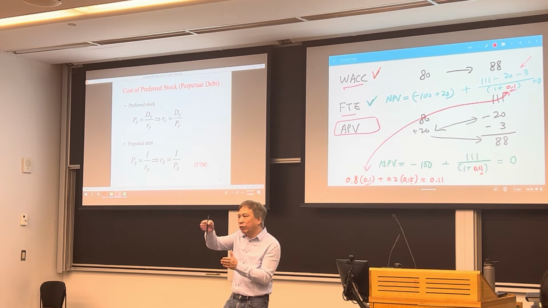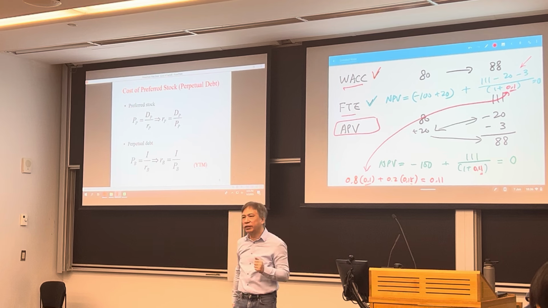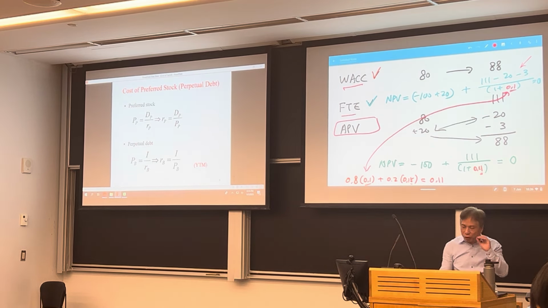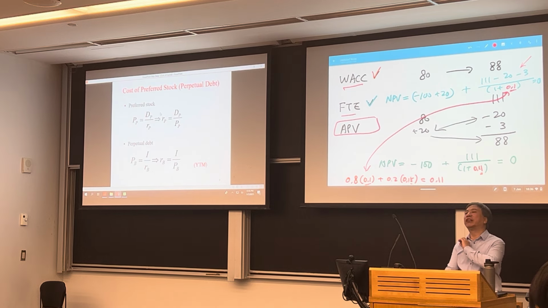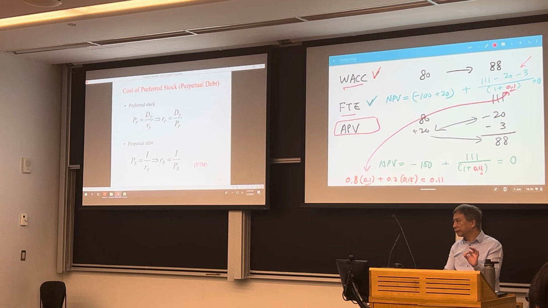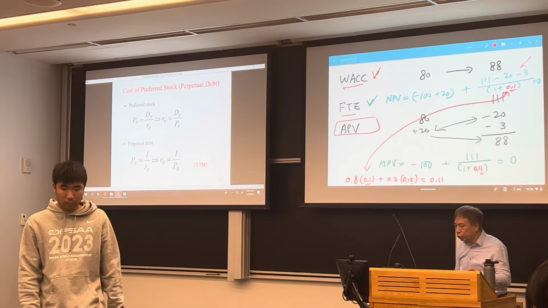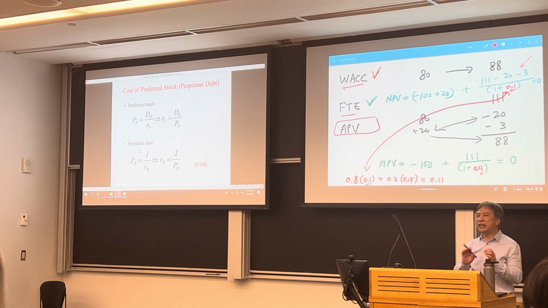So very likely they reset the preferred dividends every 5 years. But in this course, if we have preferred share, we always assume they pay a constant preferred dividend forever.